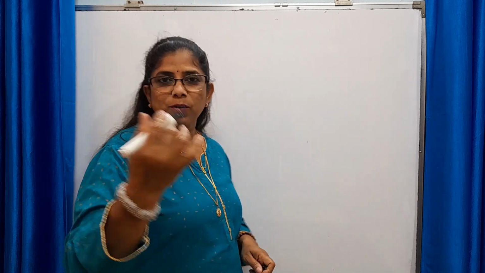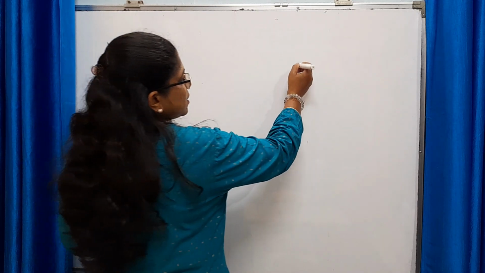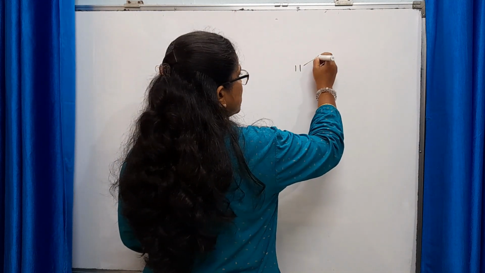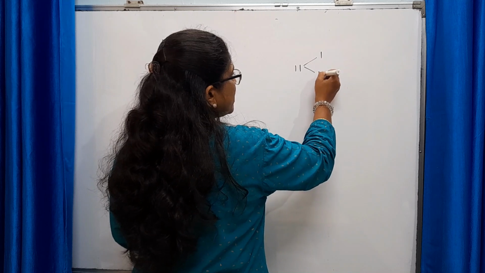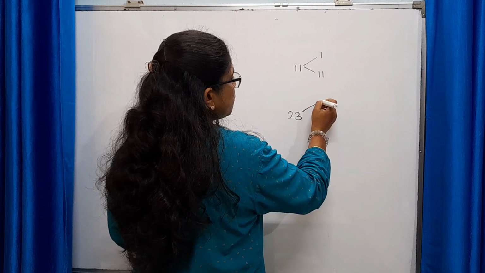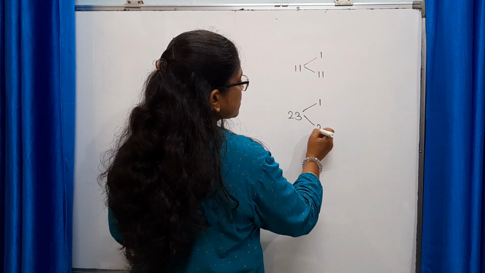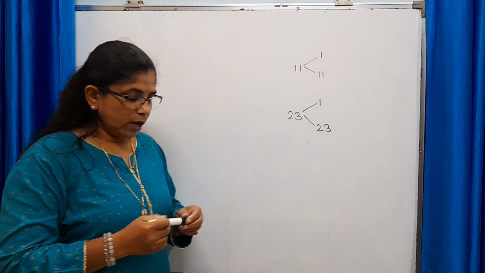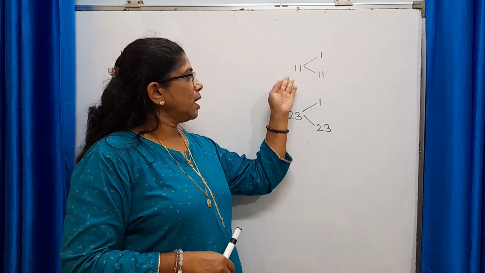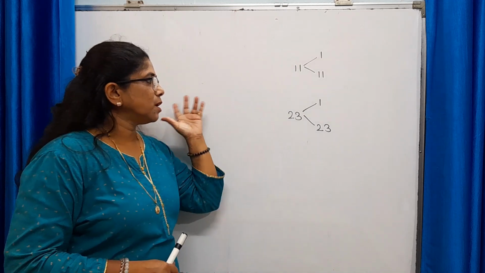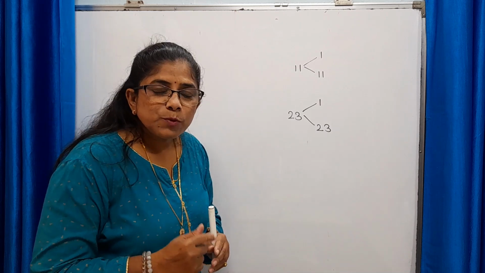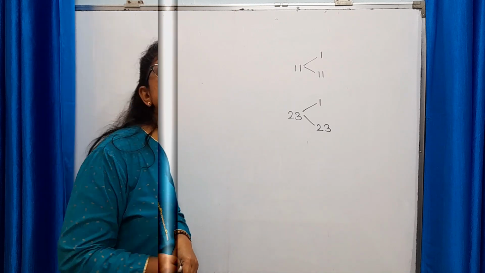Let's have a look at 1 or 2 examples. 11. Now 11. Factors of 11 are only 1 and 11. 23. Factors of 23 are again only 1 and 23. We don't have any other factors of 11 and 23. Only 1 and that number itself. So such numbers are called as prime numbers. Now let's move to the next type of number.